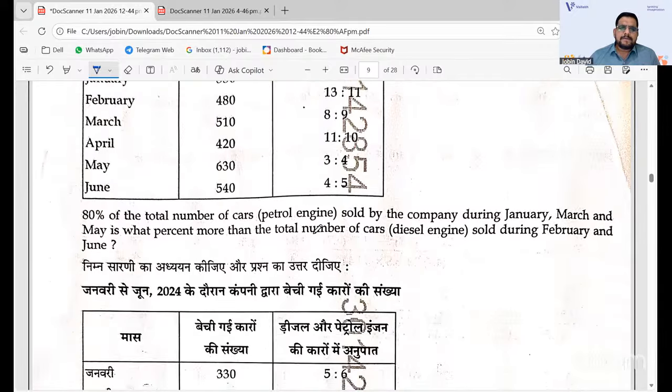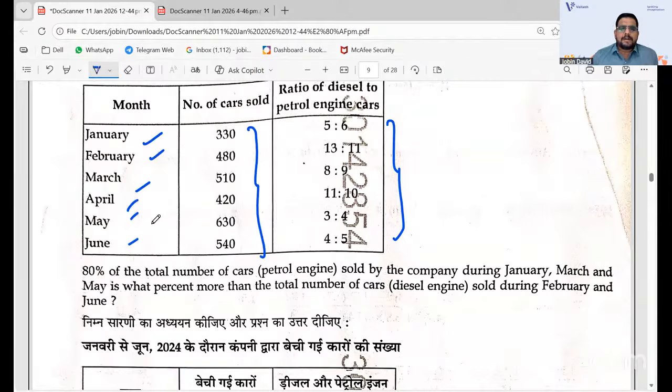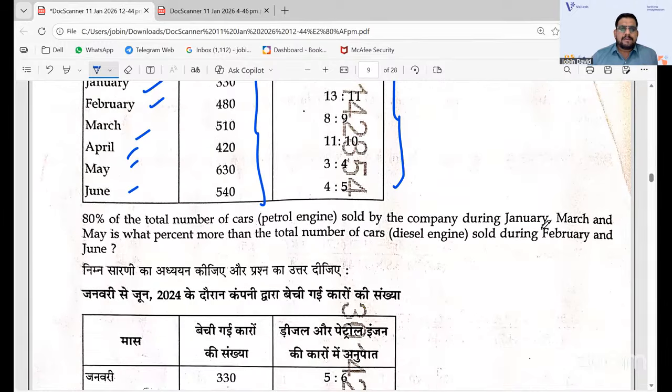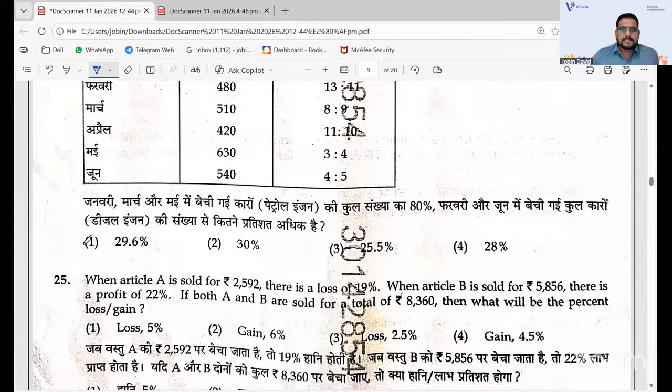See, you can get it; it is actually diesel to petrol engine cars. The ratios are given in the second table, with the number of cars, all total numbers, and the months given here. So you need to get the total number of cars. 80% of the cars in January, March, and May, that is petrol cars, is what percent more than... Okay, so the answer here, you will get it as 29.6 percent. 29.6 percent will be the answer.